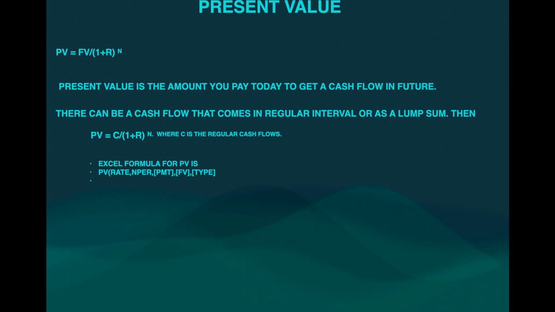Now there is a very simple Excel formula for PV, that is PV, and in brackets R, that is rate, NPER means number of years, PMT means the payment amount which you are going to get, FV means future value, and type means whether you are going to get the money at the beginning or at the end of the year.